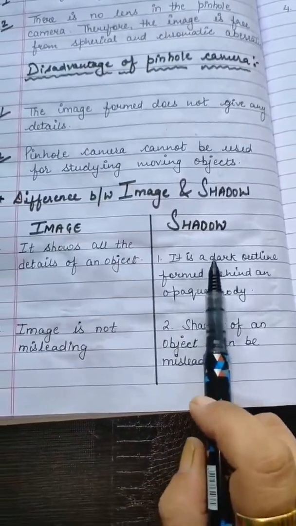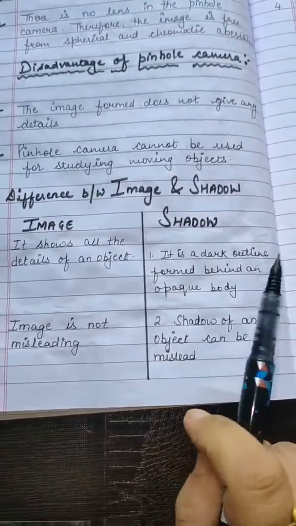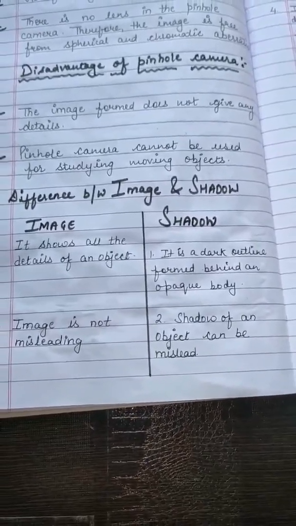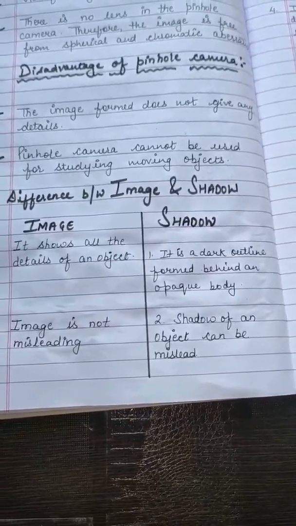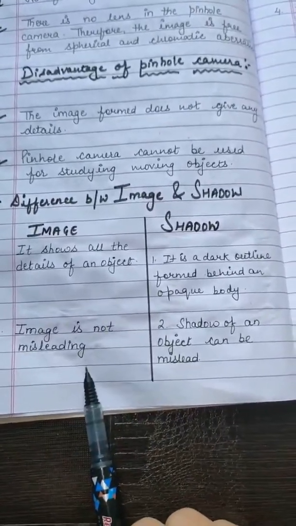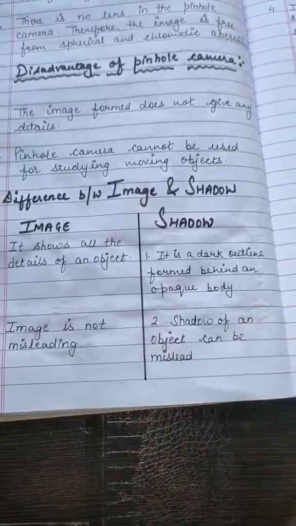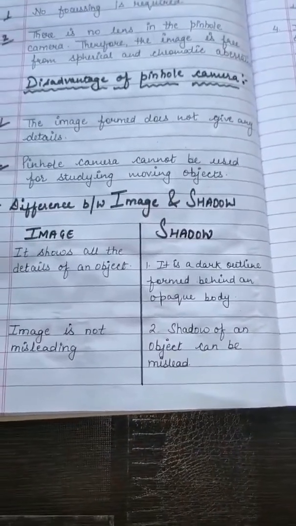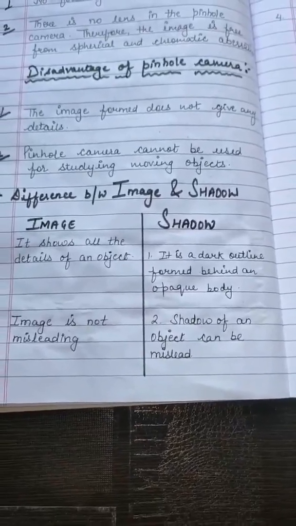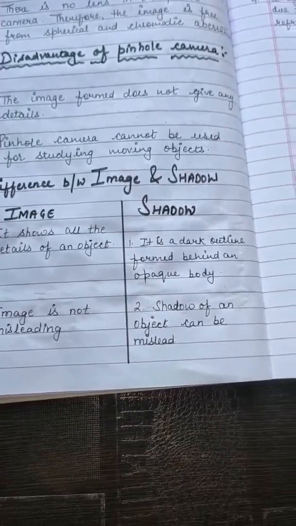And a shadow is a dark outline formed behind an opaque body, and it doesn't give any detail. Image is not misleading. Image never misleads, but the shadow of the object can mislead. We can make different shadows with our hands also.